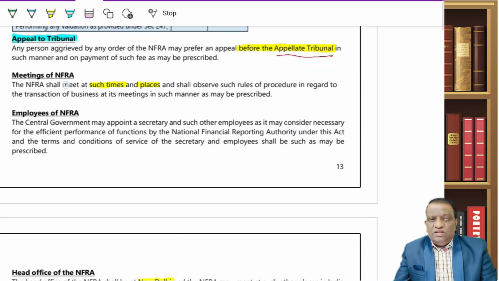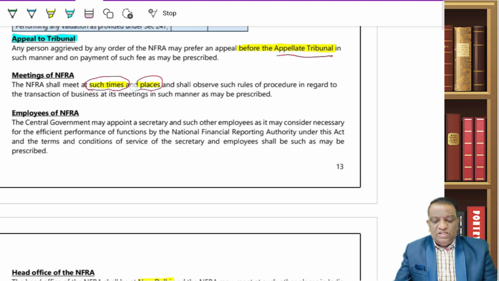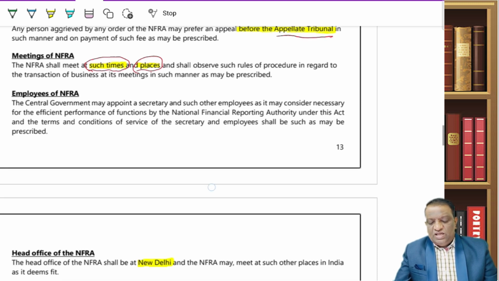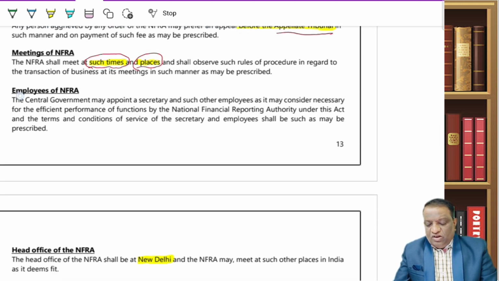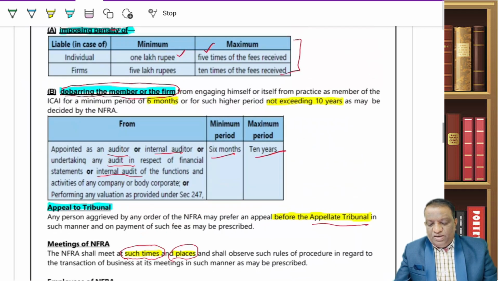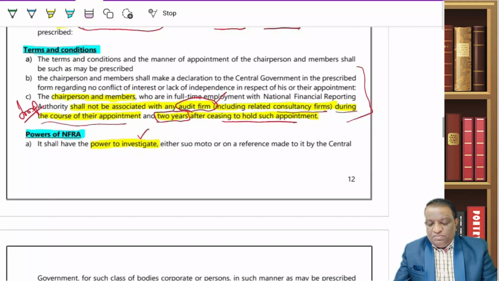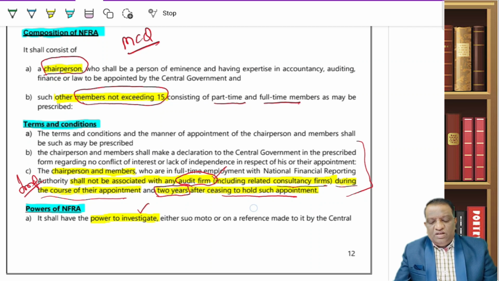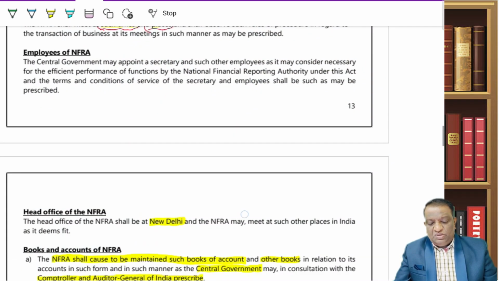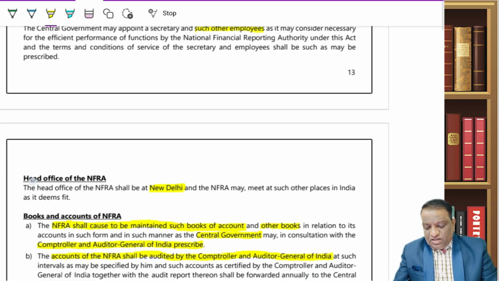Then we have meetings, a negligible topic. Where are they going to meet? How many meetings? It's all very vague here: at such times and such places. So there is no chance of a question on this. And then how many employees they should have? For members, yes, there is a limit: Chairperson plus 15 members. But here we are talking about the employees. How many employees? Nothing. So again, this is a very vague one. Such other employees. So not very important.